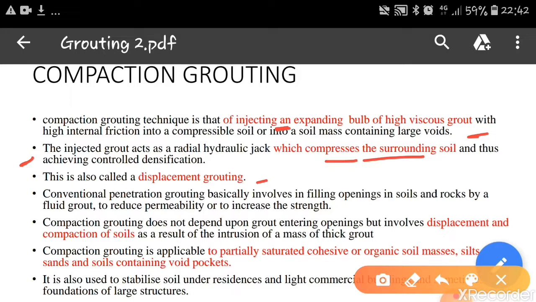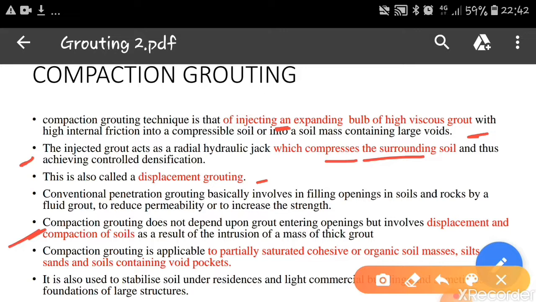Whereas compaction grouting does not depend upon the grout entering the openings, but involves displacement and compaction of the soil as a result of the intrusion of a mass of thick grout. The materials injected are such that as they enter, they form a hard bulb. They will not penetrate into the voids or the loose spaces. They form a hard bulb, and that's how it exerts pressure on the surrounding soils.